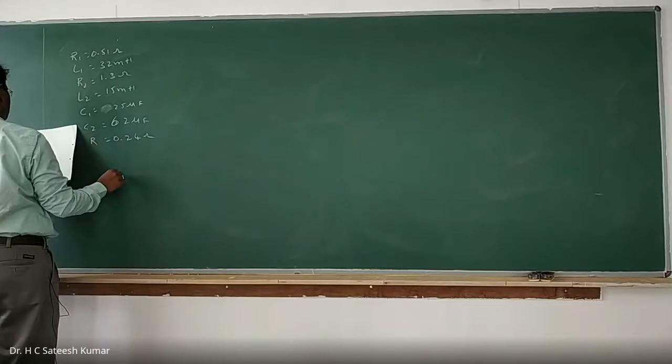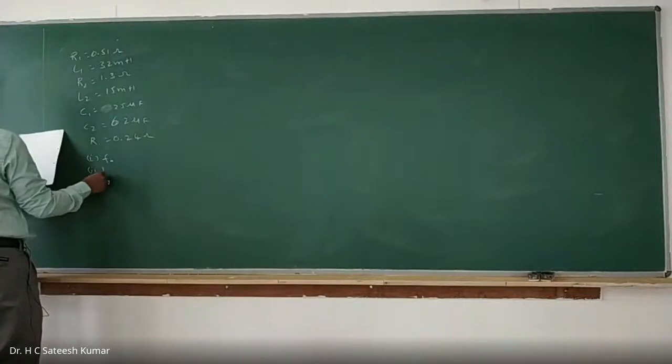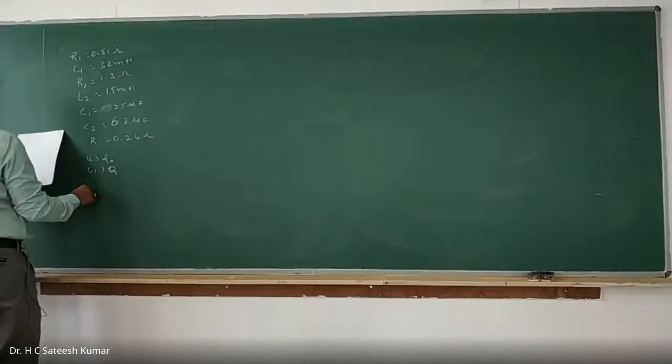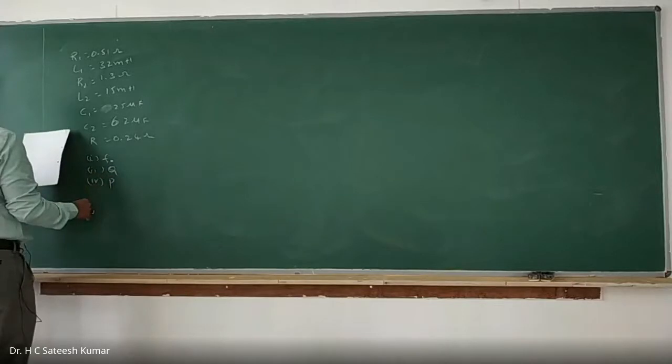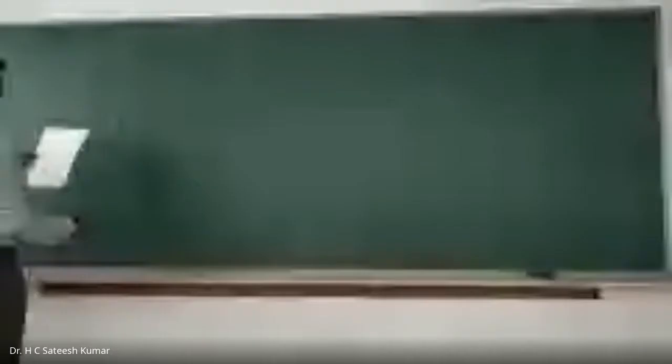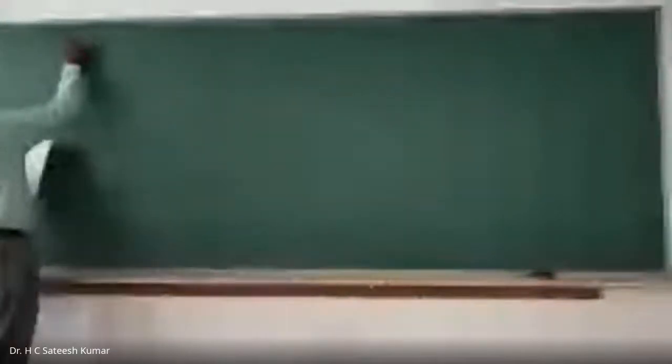Determine the following: the resonant frequency F naught, the Q factor Q, and the power dissipated in the circuit at resonant frequency. That means power dissipated P we need to calculate. Okay, right. This is a 10 marks question in the examination.